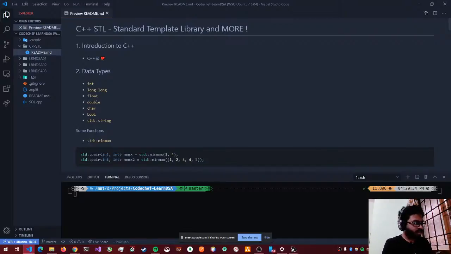So why are we learning C++ for now? Well, for competitive programming, C++ is the standard because it's really fast, has very good memory management, and it has lots of algorithms that you can use, which will be very helpful for you in competitive programming, right? So, what are the basic types in C++? Let's go through that first.